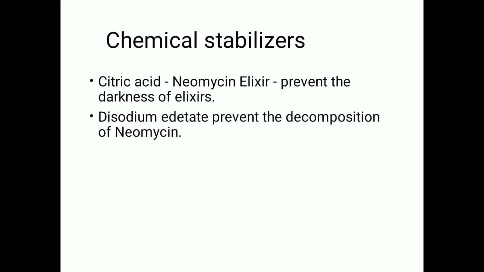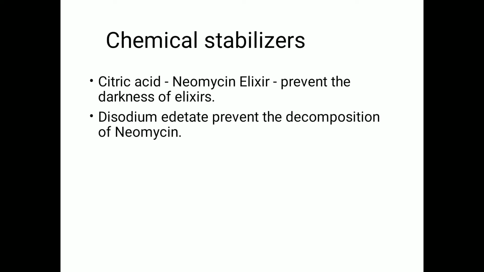Chemical stabilizers are one of the adjuvants used in preparation of elixirs, like citric acid and disodium EDTA. Citric acid added to neomycin elixirs prevents darkening of the elixir upon longer storage. Disodium EDTA is also added to neomycin elixir and prevents the decomposition of neomycin.